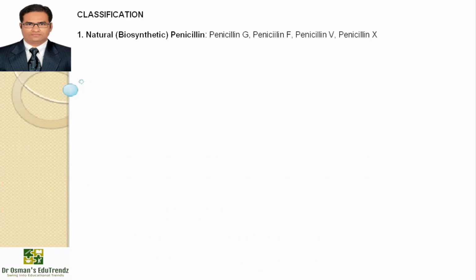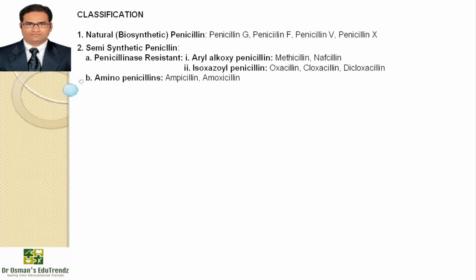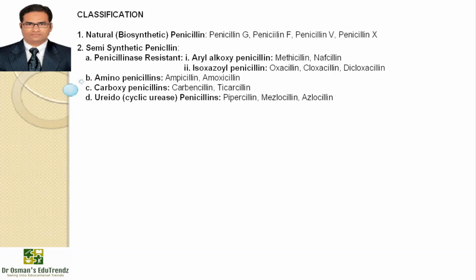Now, moving on to the classification of penicillin. Penicillins are classified into the first class, natural biosynthetic penicillins: penicillin G, penicillin F, penicillin V and penicillin X. The second class is semisynthetic penicillins, which includes penicillinase-resistant aryloxy penicillins, for example methicillin, nafcillin. The second subclass is isoxazolyl penicillins: oxacillin, cloxacillin, dicloxacillin. The next subclass is aminopenicillins: ampicillin, amoxicillin. The third subclass is carboxypenicillins, for example carbenicillin, ticarcillin. The fourth subclass is ureidopenicillins, for example piperacillin, mezlocillin, azlocillin.